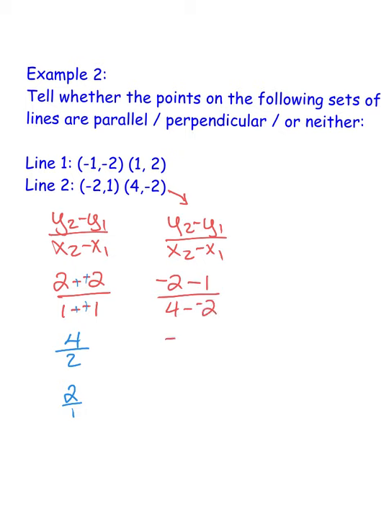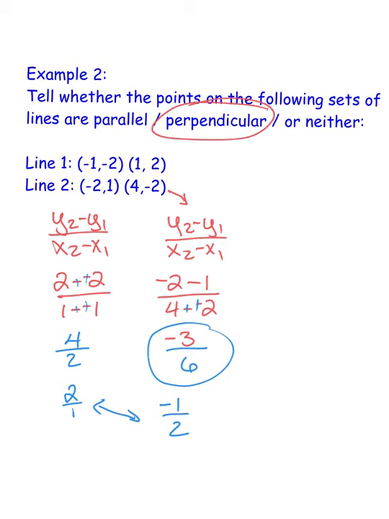-2 minus 1 more is -3, and then 4 minus -2, again, keep, change. That becomes 6. If I reduce this fraction here, it becomes -1 over 2. Now, if I compare these two slopes, they're flipped and one is negative, so that means that those two are perpendicular. If they were the same, they would be parallel, and if they had no relation, they would be neither.